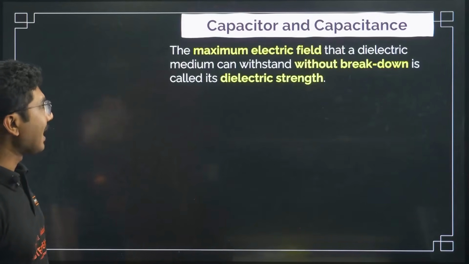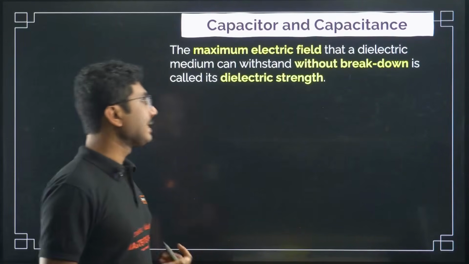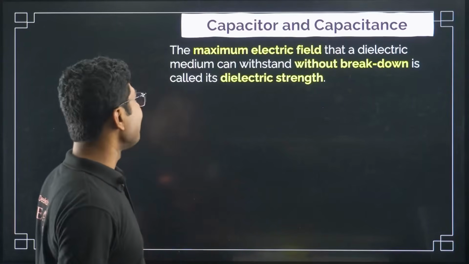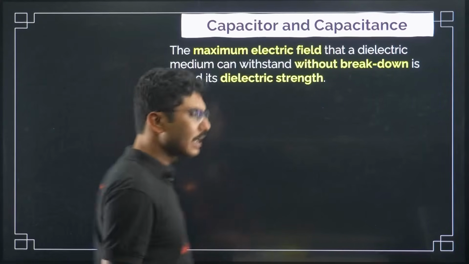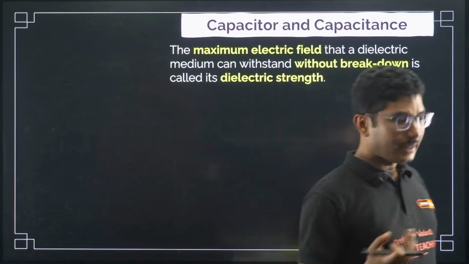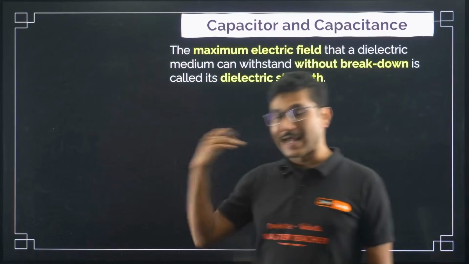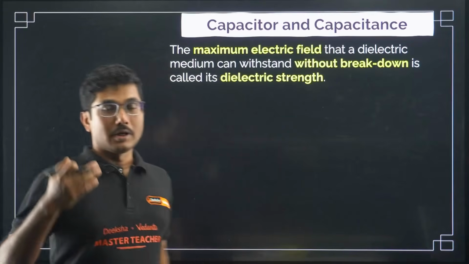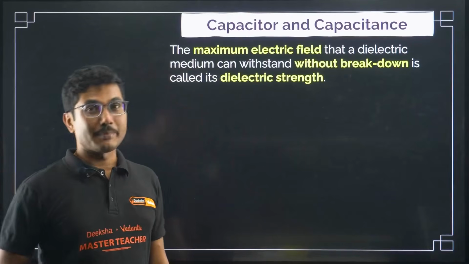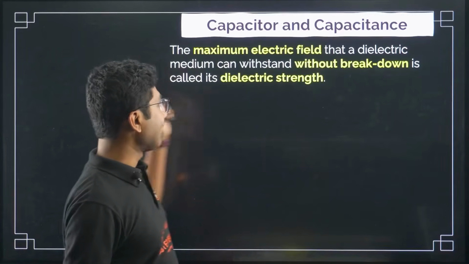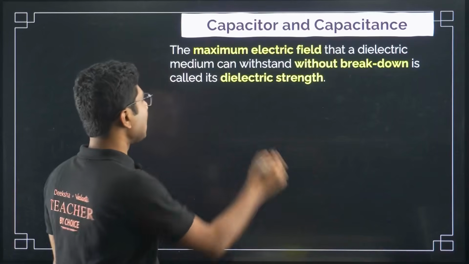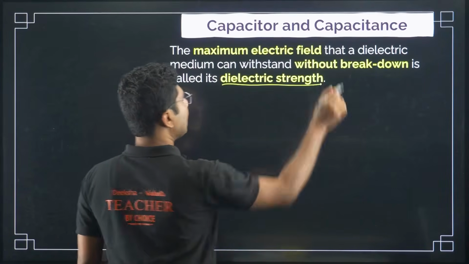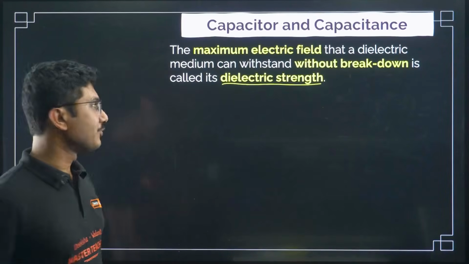Now there is a value as well, the maximum electric field that a dielectric medium can withstand. It can be air, it can be a dielectric medium as well. If you apply a very high electric field, even a dielectric medium can break apart. The maximum field a medium can withstand without breakdown is called dielectric strength. This is also an important term for MCQ.